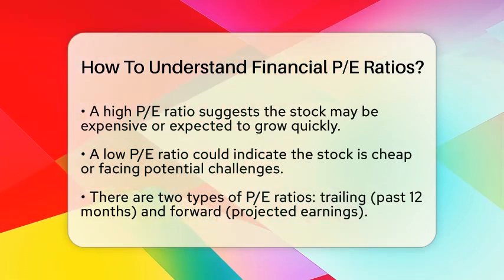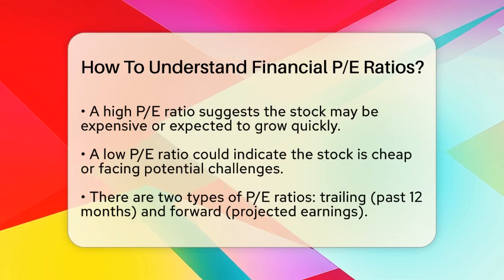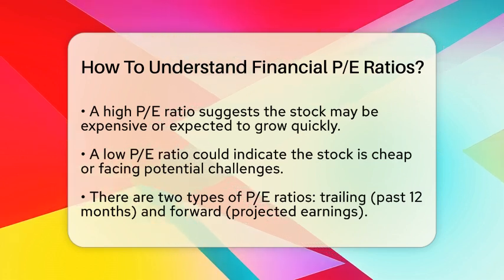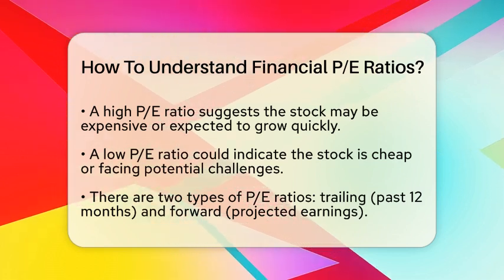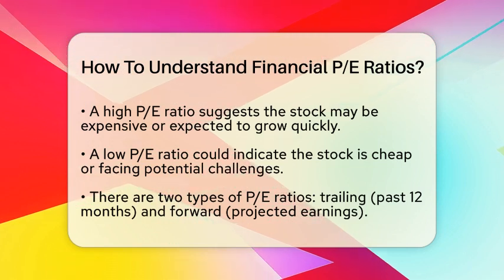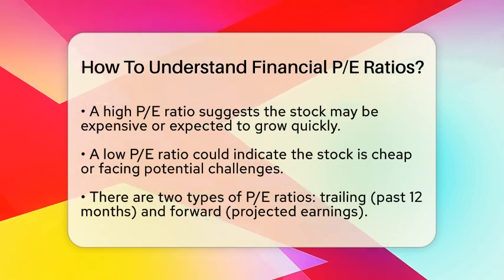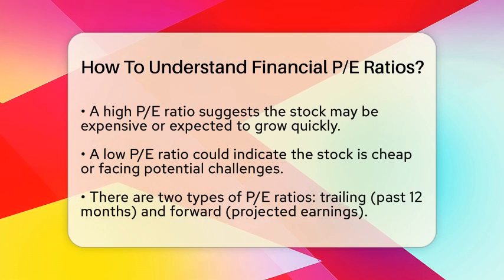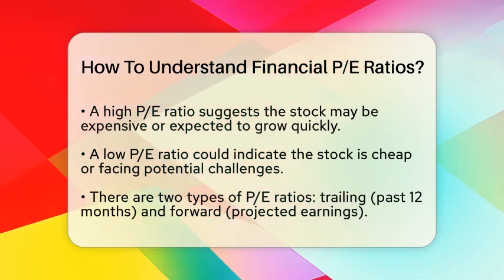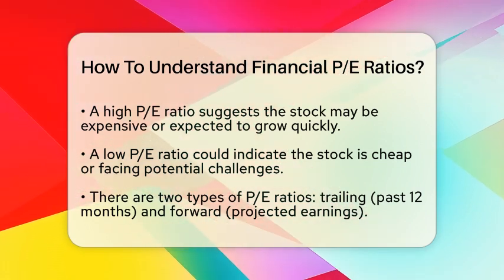There are two main types of PE ratios. The trailing PE uses earnings from the past 12 months, giving a snapshot of recent performance. The forward PE looks at projected earnings, which can show what investors expect the company to do in the future.